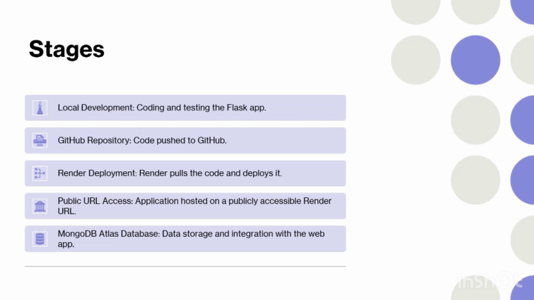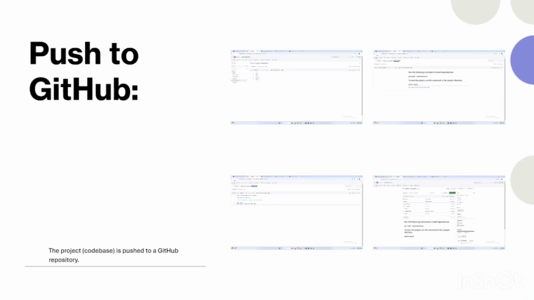How we have done it: local development, coding and testing the Flask app; GitHub repository, code pushed to GitHub; Render deployment, Render pulls the code and deploys it; public URL access, application hosted on a publicly accessible Render URL; MongoDB Atlas database, data storage and integration with the web application. The project code was pushed to the GitHub repository.